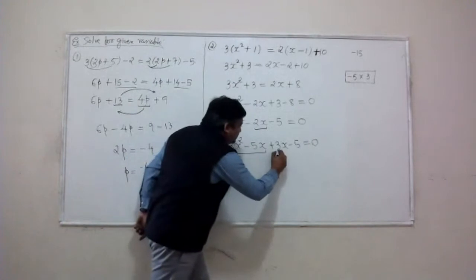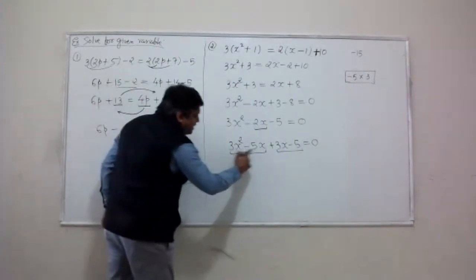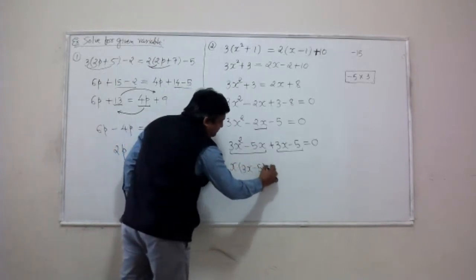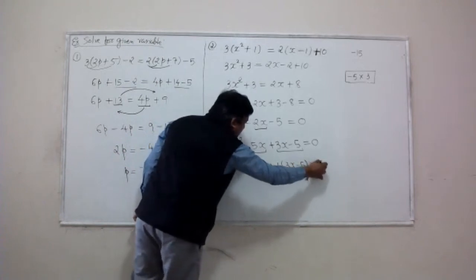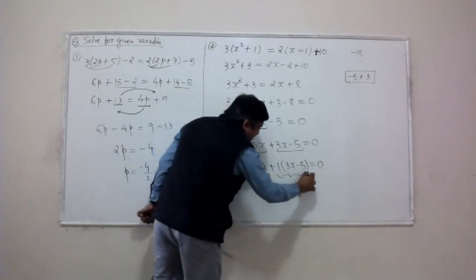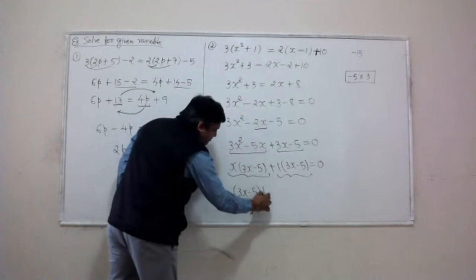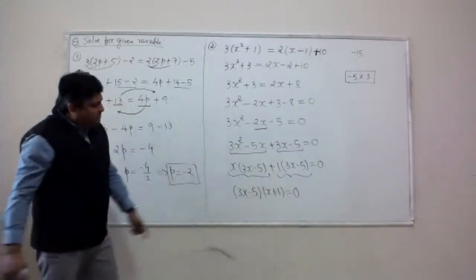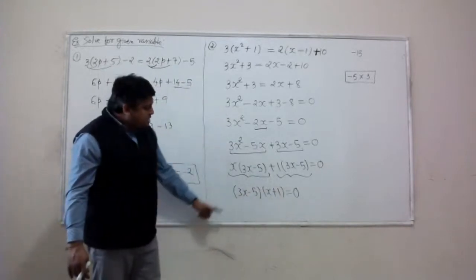And then I group the first two terms, group the last two terms, and take the common factor out. The common factor is x between the first two terms. There is nothing common in the last two, so I factor 1 out. So I converted that 4-term expression into a 2-term expression. Look for the common factor. It looks like 3x minus 5 is the common factor. If you pull it out, the leftover will be x plus 1 in the parenthesis.